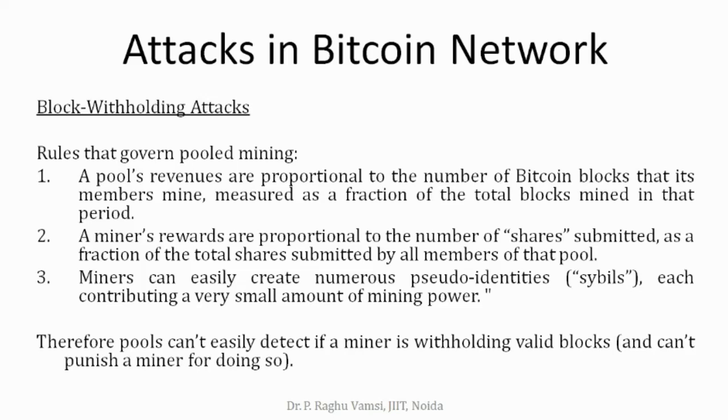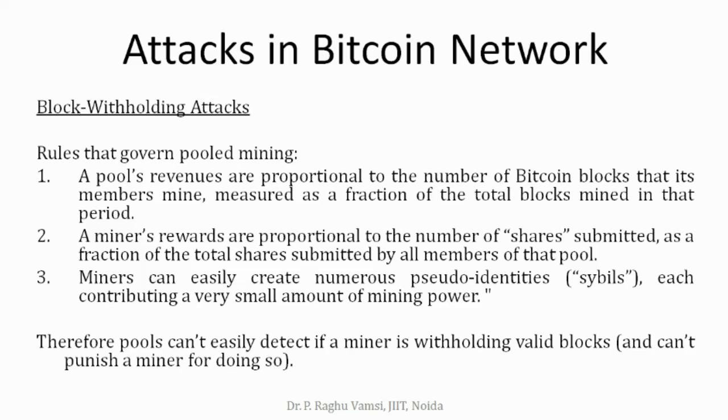Now, miners can easily create numerous pseudo identities, because how will the pool manager know that he is the miner? Because we'll submit the public key, public address. But we have already seen that we can generate any number of public addresses we want. In such cases, a miner can easily create numerous pseudo identities. This is called Sybil attack.